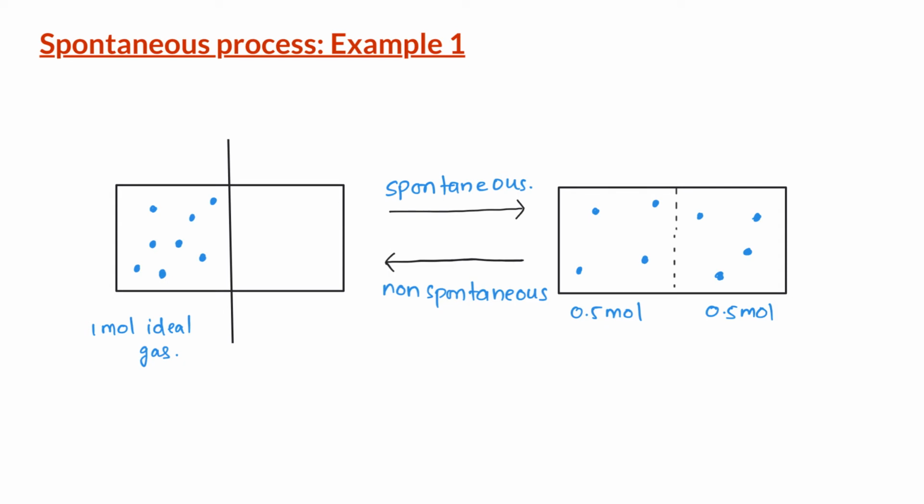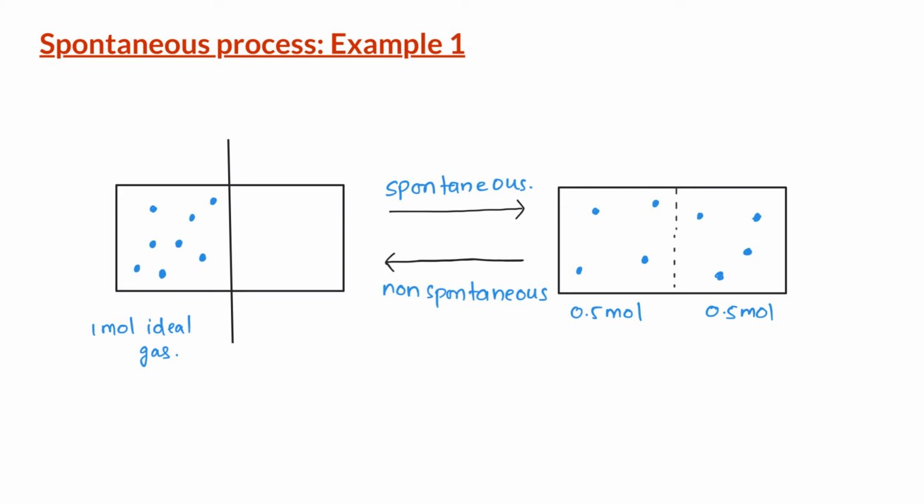Now, let us look at the reverse process. If we take half a mole of gas on each side of the container, the gas particles on one side of the container do not spontaneously move to the other side. That is, the reverse process does not occur spontaneously.